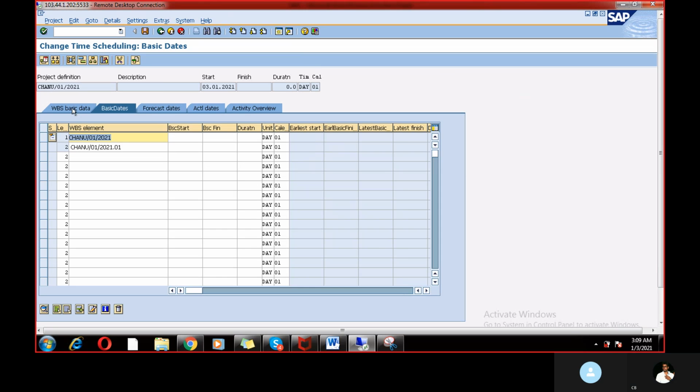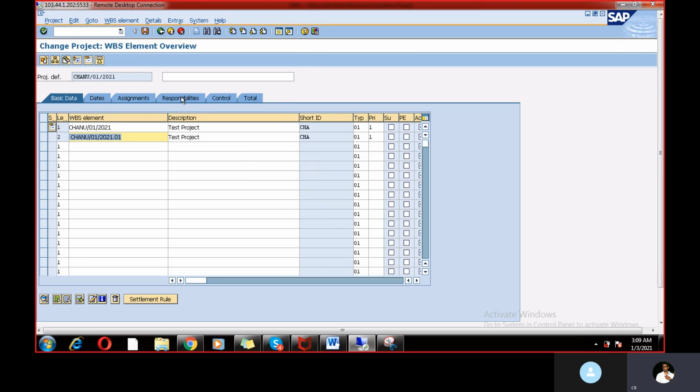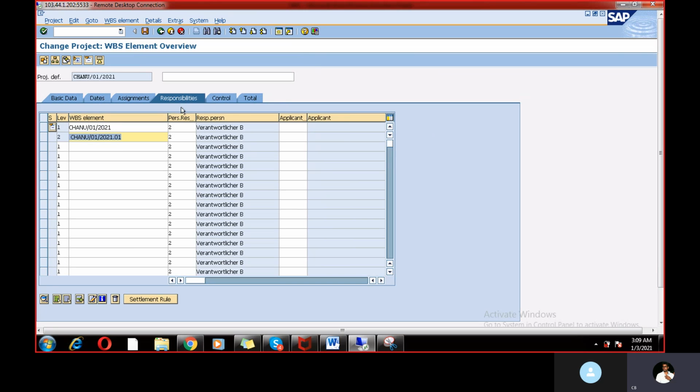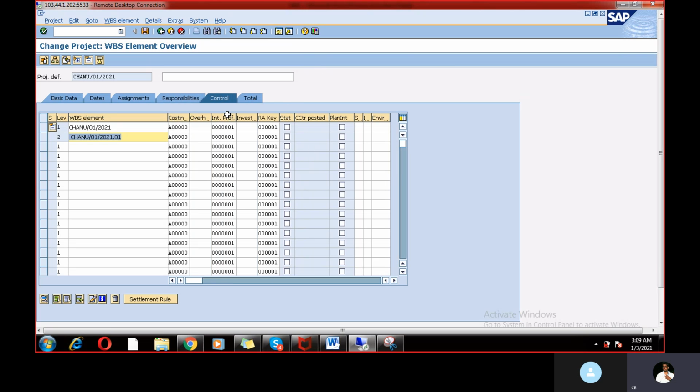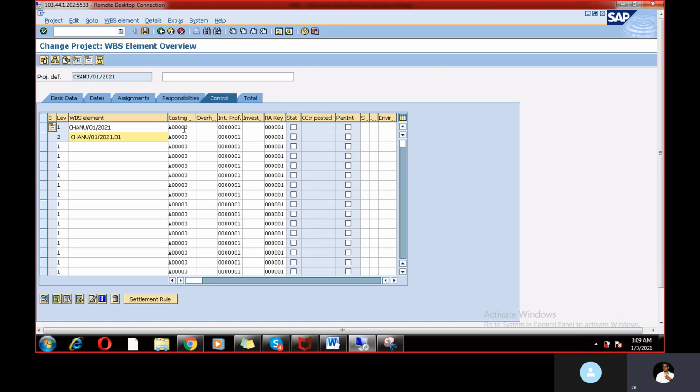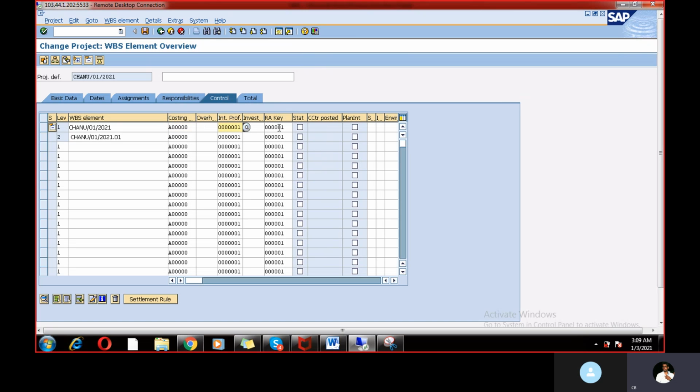Okay, so responsibilities, who is responsible for this WBS, details also given, and control place. So costing sheet information and interest profile and RA keys. So result analysis keys. Okay, so RA key means result analysis key. These keys are very important for the revenue recognitions.